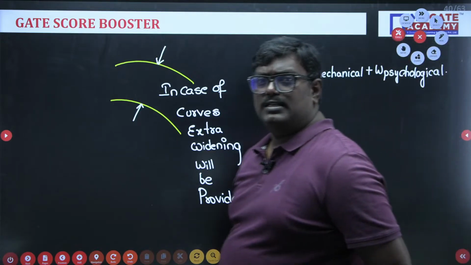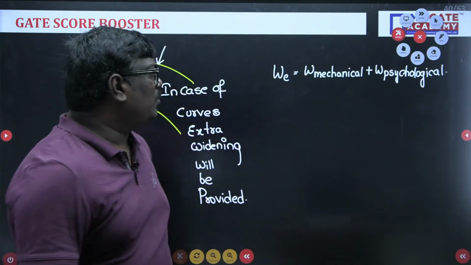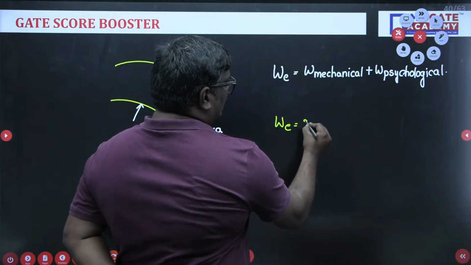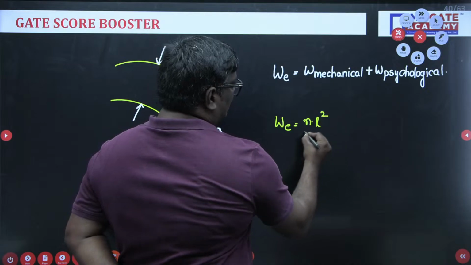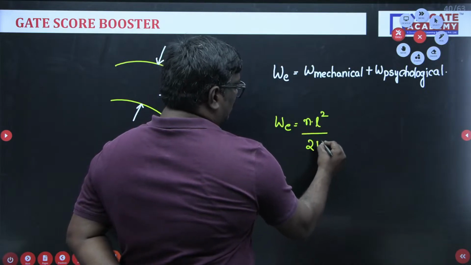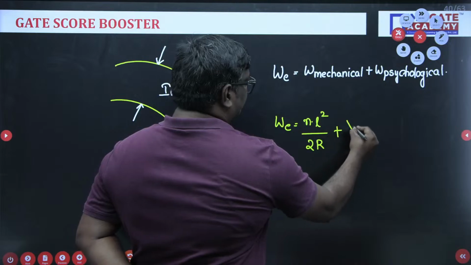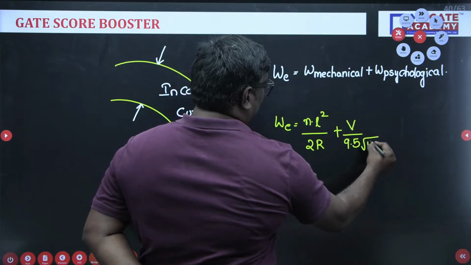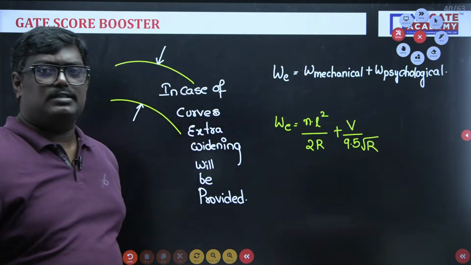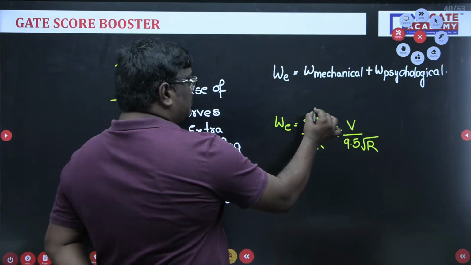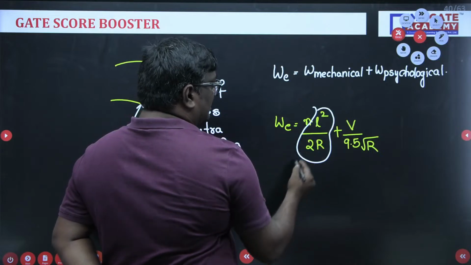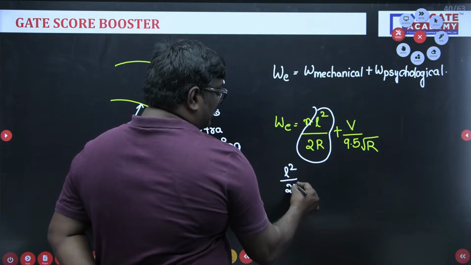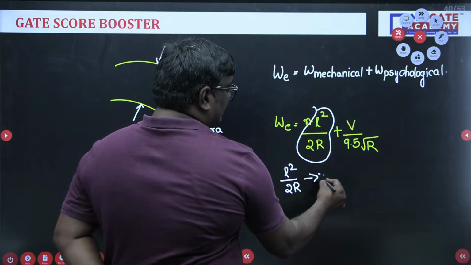Now students, if I talk about extra widening, the formula is n into L square upon 2R plus V upon 9.5 root R. This portion, L square by 2R, is nothing but off tracking.